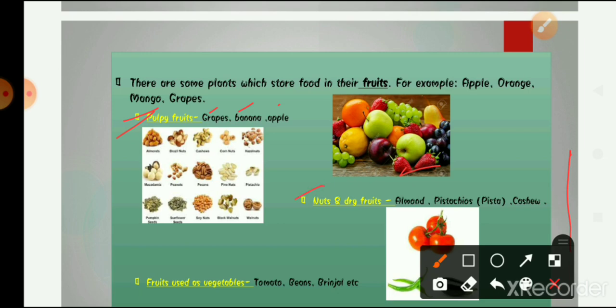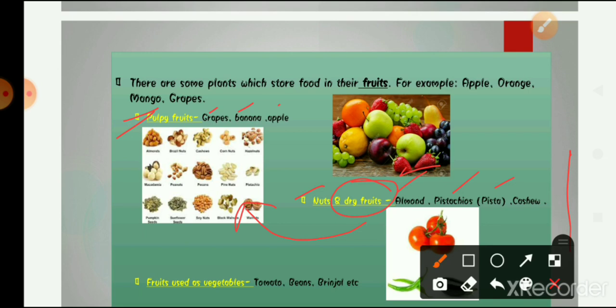So what are nuts and dry fruits? We all know the names. What are the names of nuts? That is almond, pista, badam, right? These all are nuts, and these are also what we call dry fruits. So it is a type of fruit that we eat.